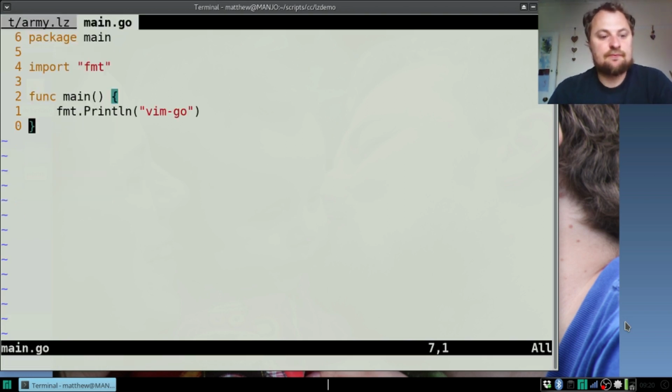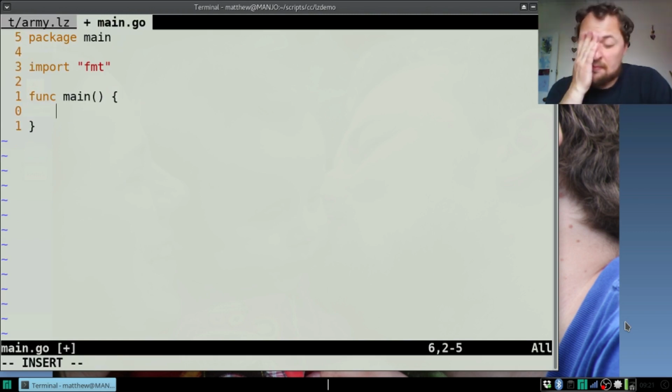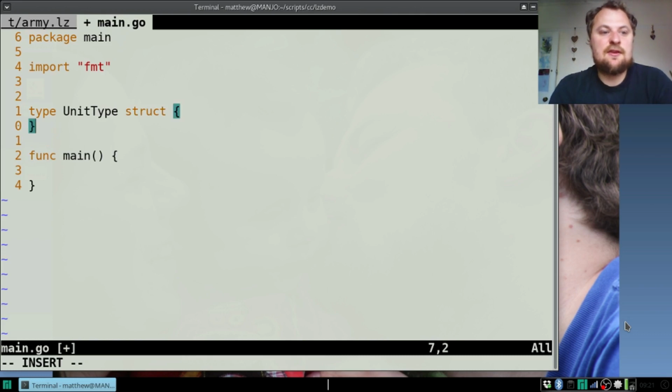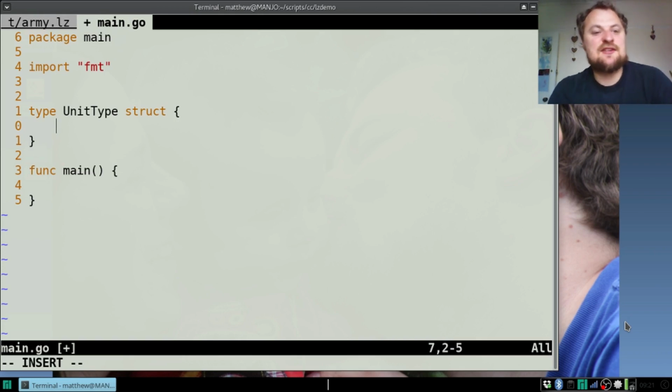So the first thing we're going to need to do is define a type. In some ways this is actually a unit type, isn't it? So all of the information, unit type, and that's a struct. So this is the information about the unit type, not about an individual unit. So that's not quite the same. I feel like if we were doing JavaScript, we could use prototypal inheritance on this really nicely. We're not doing that.